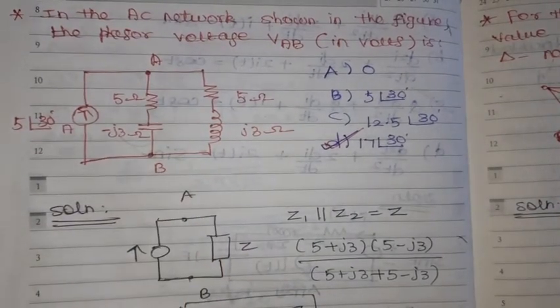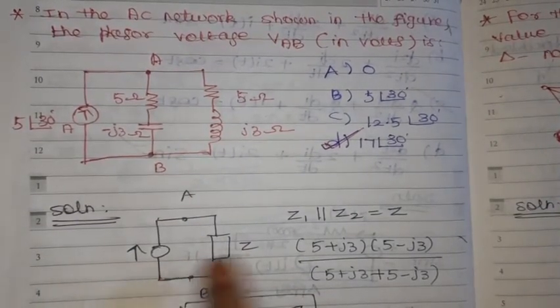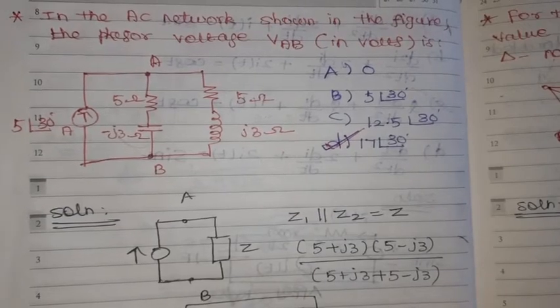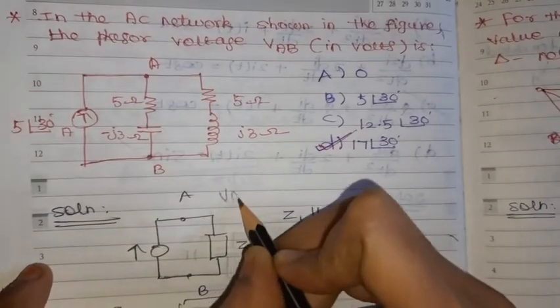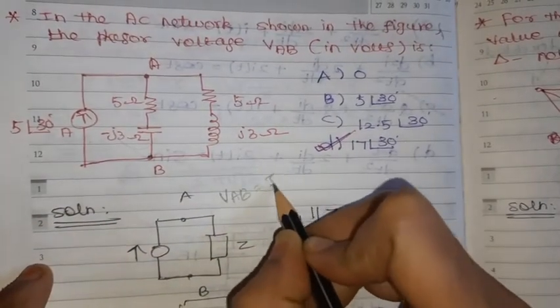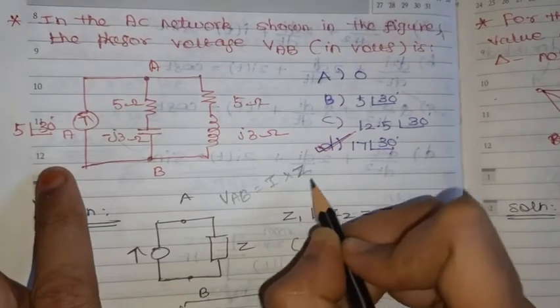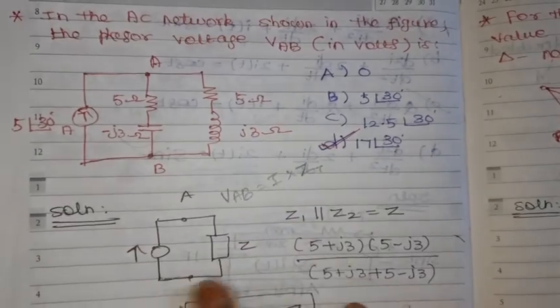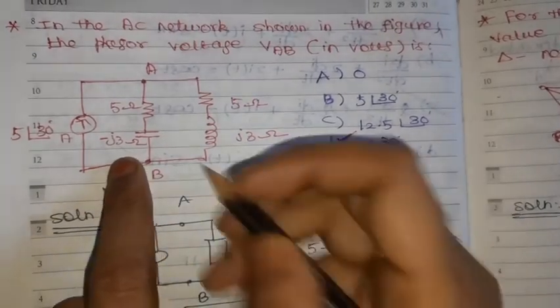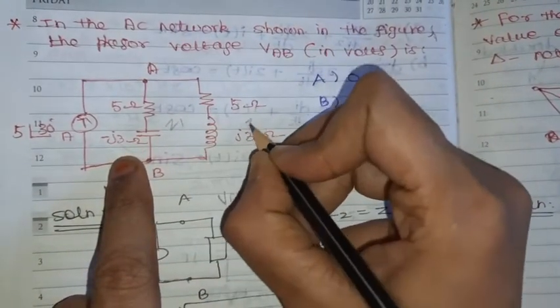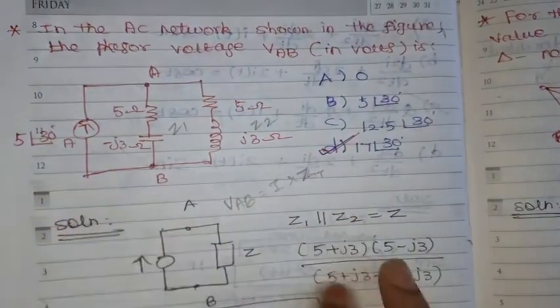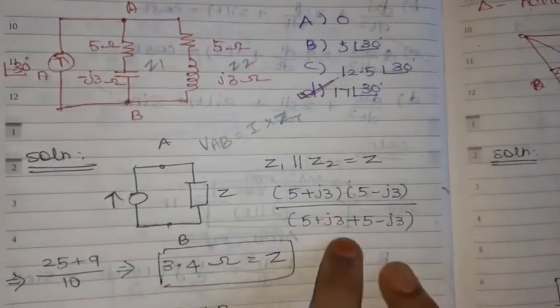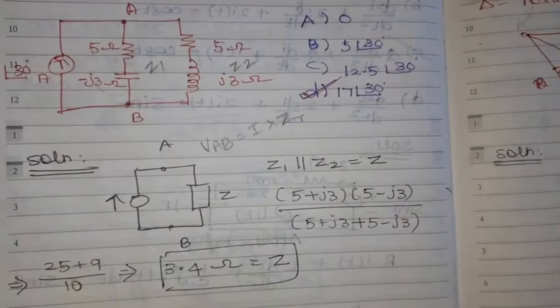Then VAB is nothing but simply I into Z. VAB is equal to I into Z. Before that we are going to find the I value, which we know. So we are going to find the total impedance ZT, take it as Z. Z1 and Z2 are in a parallel connection, so Z1 Z2 divided by Z1 plus Z2.